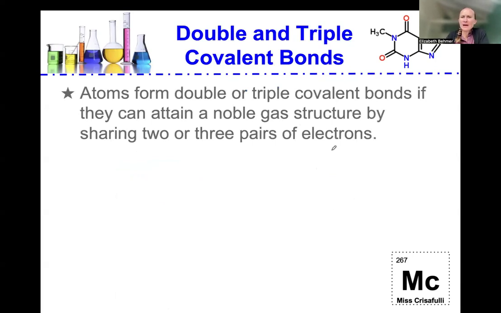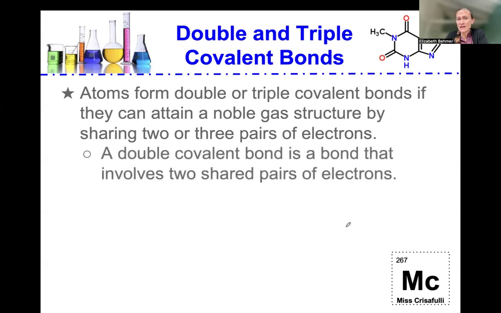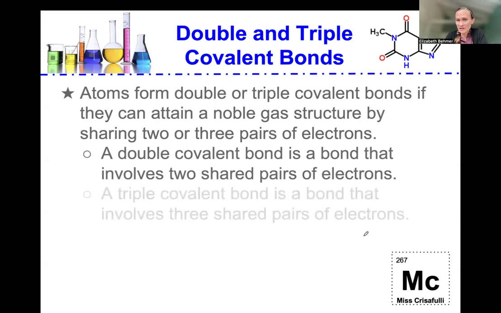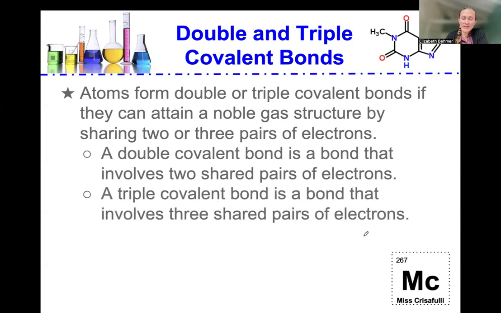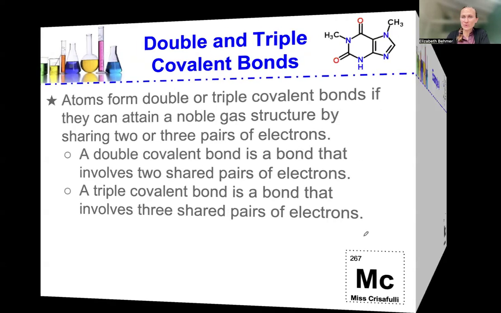All right. Double and triple covalent bonds. So atoms will form double or triple covalent bonds if they can attain a noble gas structure by sharing 2 or 3 pairs of electrons. So instead of a single covalent bond, some atoms can form double or triple covalent bonds. A double covalent bond is a bond that involves 2 shared pairs of electrons, and a triple covalent bond is a bond that involves 3 shared pairs of electrons. And we'll go over some examples of those as well.